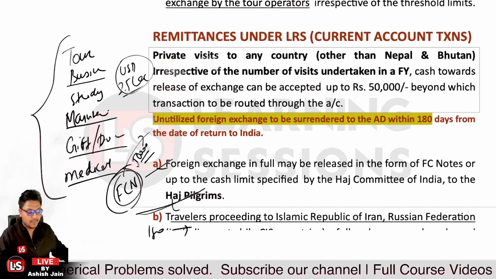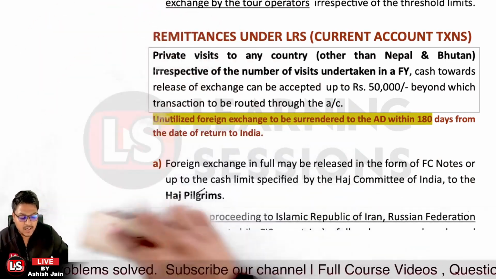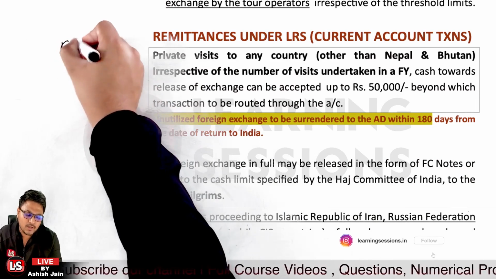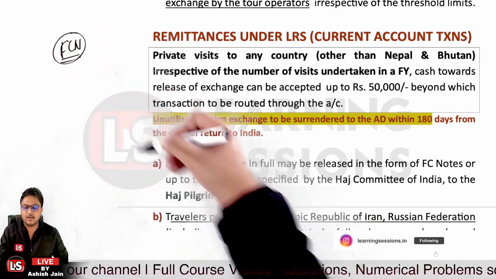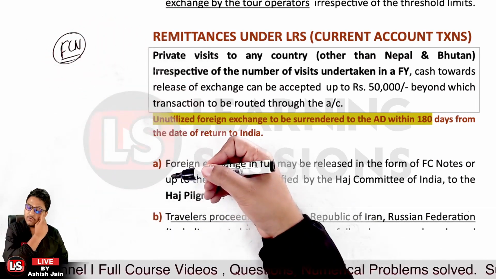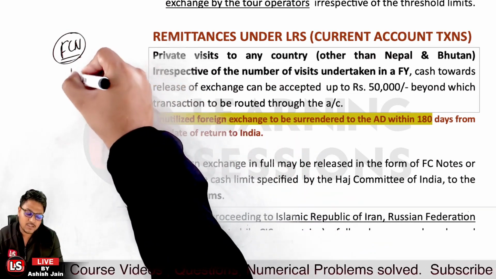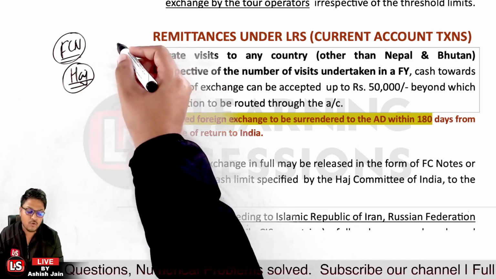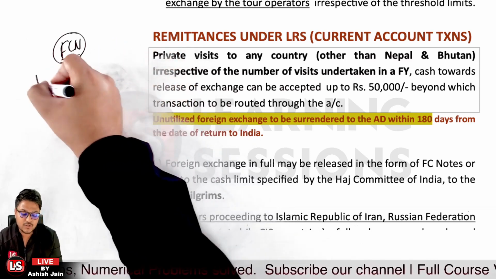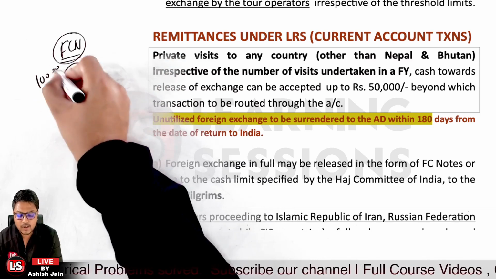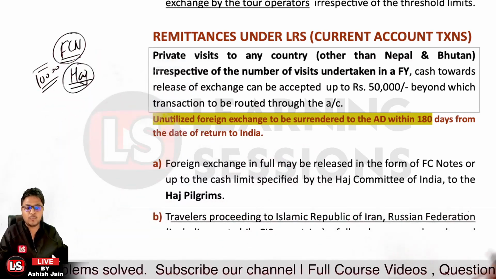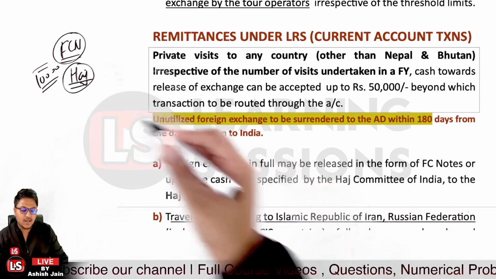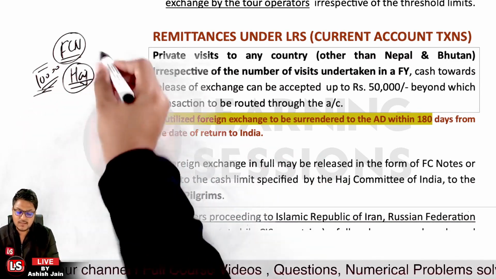Okay, and further, if the person is a Hajj pilgrim, because there is a limit related to what amount of foreign currency notes can be obtained. It's not the case that you can obtain foreign currency notes amounting to 1 lakh USD. But if you're a Hajj pilgrim, in that case full currency convertible is allowed. Like if you want to take foreign currency notes for 10,000 USD, that is allowed. Okay, and further, if you are going to proceed to the Islamic Republic of Iran, Russian Federation, etc., in that case also full conversion into foreign currency notes is allowed.